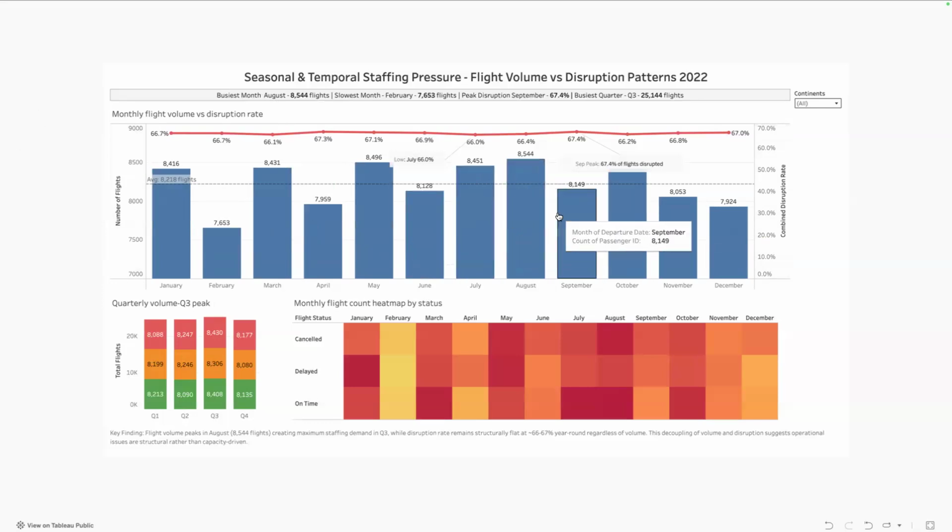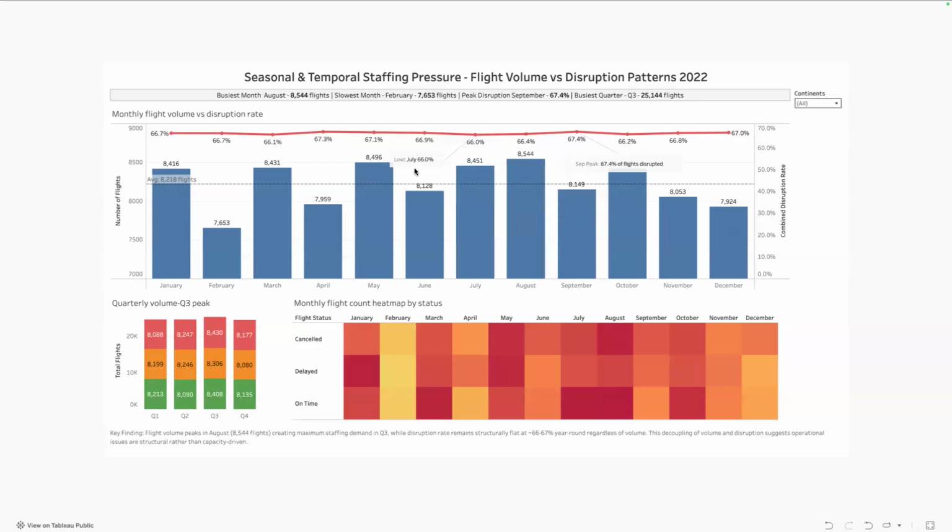Another thing I would say with this section is I really like the idea of the trend. I think it's a bit hard to interpret. A couple of things going on here. First, you have the dual axis, and they are different aggregates. One is a ratio, one is an absolute. Then you have the reference line, the average, and then some annotations. I feel like that makes it a little bit hard to interpret. What I would say is, if what you are trying to show is that, for example, August has the most number of flights, but the most disruption is happening in September, maybe there's a way to show that relationship better.